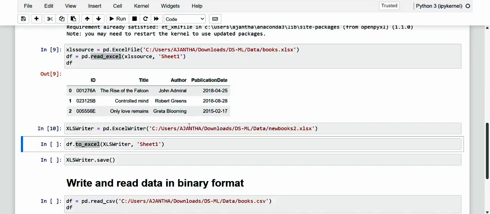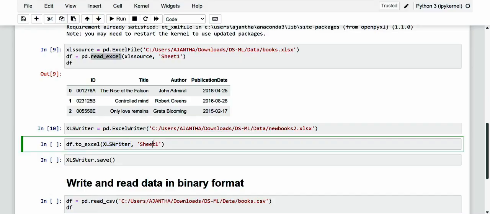We can use the toExcel function directly on the data frame to be saved. As argument, you specify the newly created ExcelWriter object and the name of the spreadsheet within the Excel file in which to insert the data.